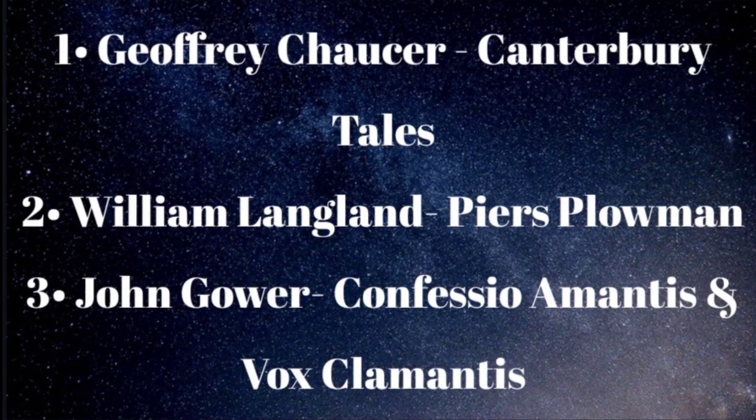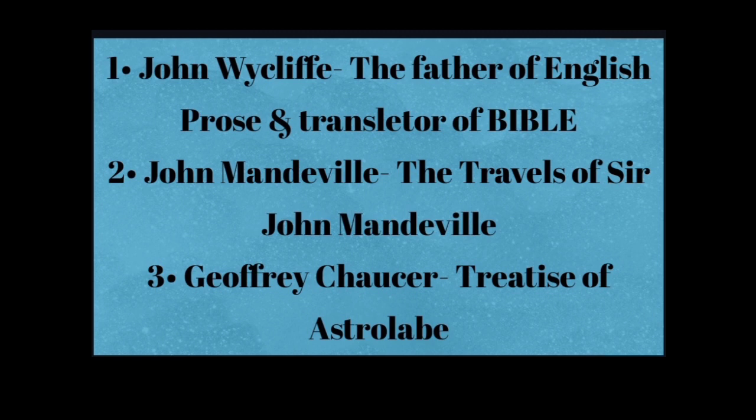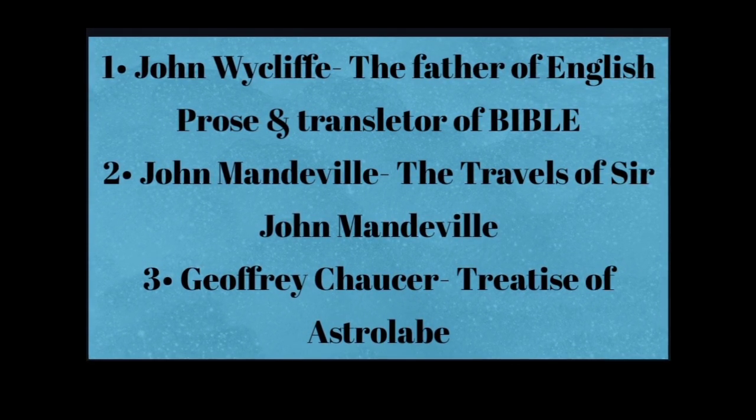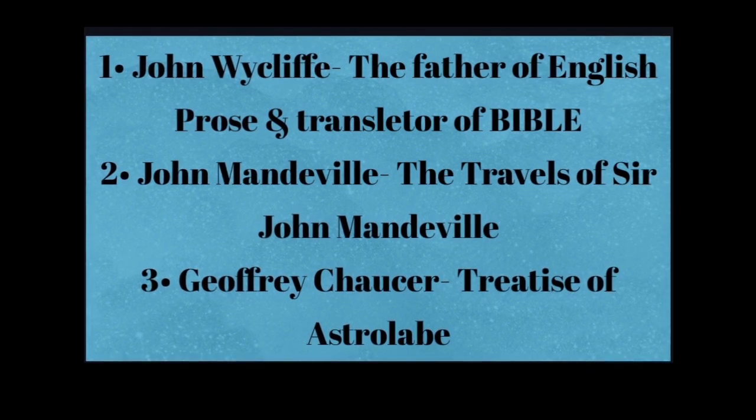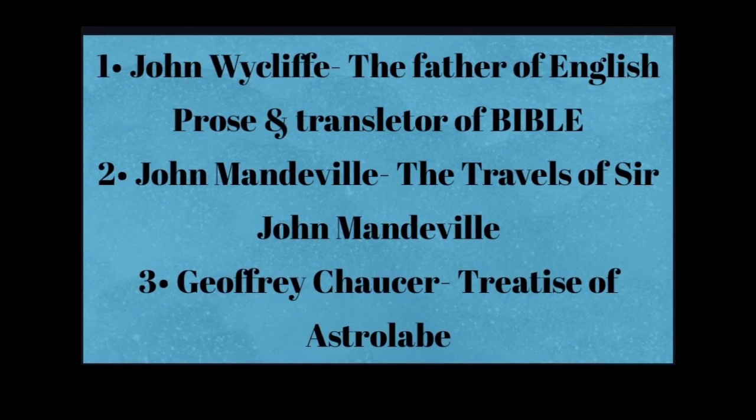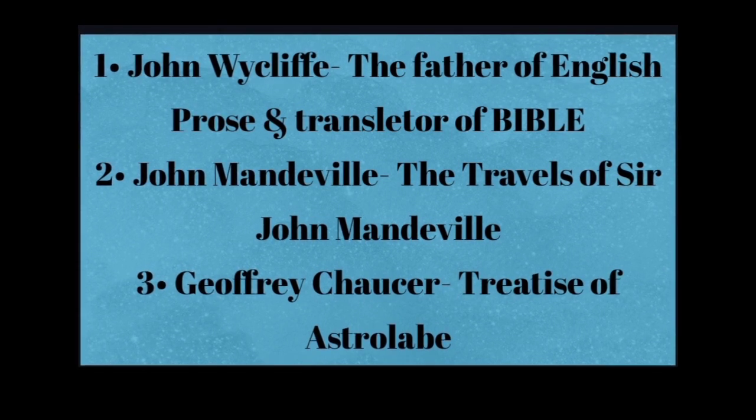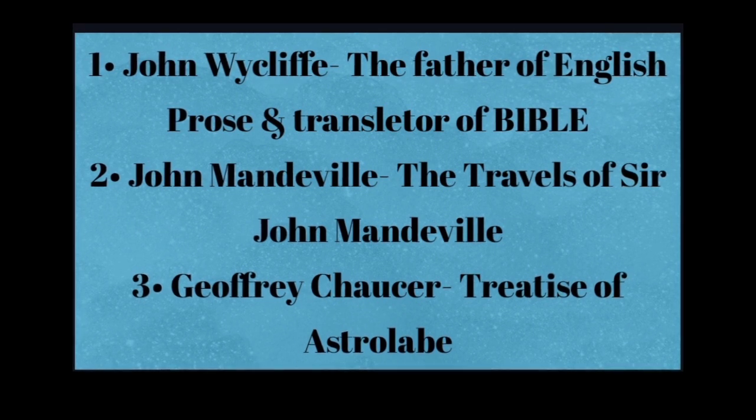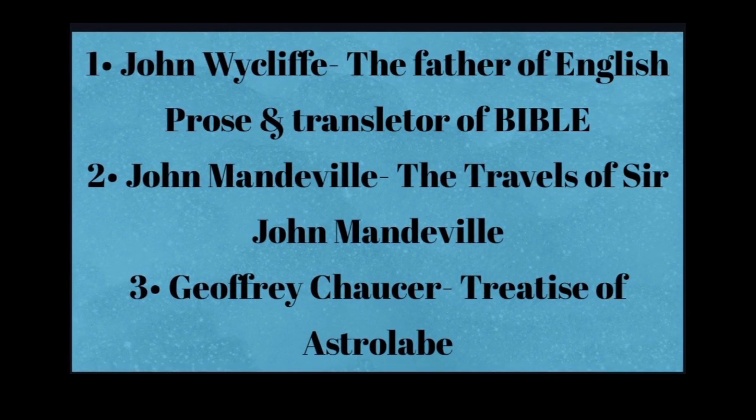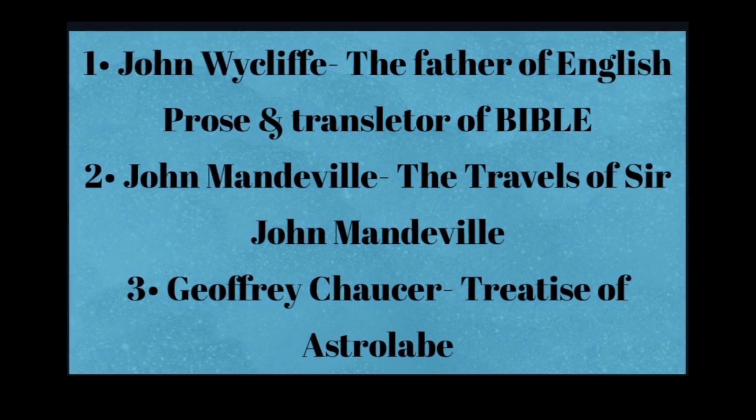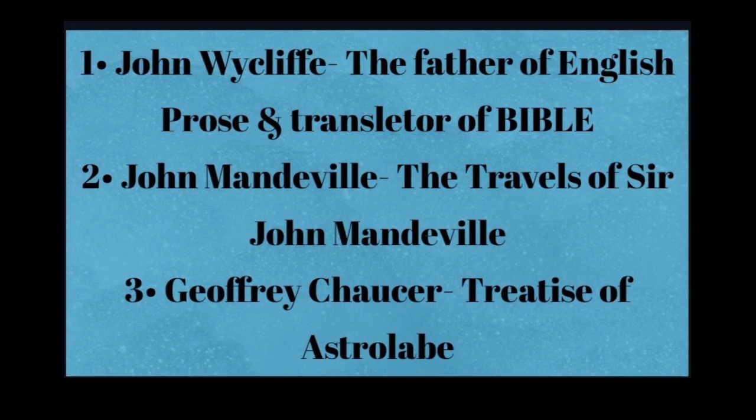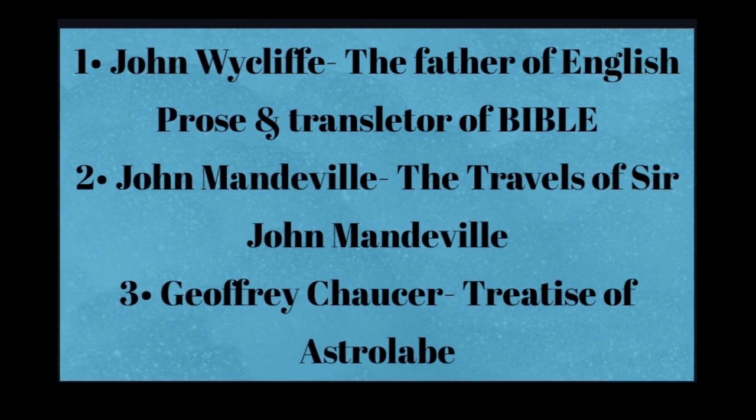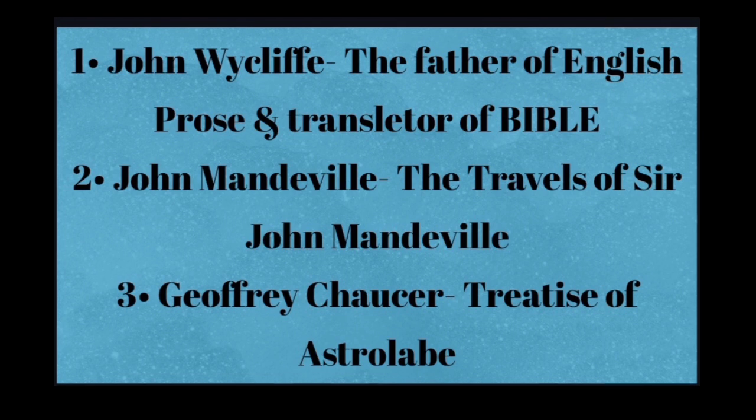If we talk about important prose writers of Chaucer's age, the first one is John Wycliffe, who is called the father of English prose, and he translated the Bible into English from Latin. First of all, the Bible was written in Latin, and John Wycliffe translated it into English. Another important prose writer is John Mandeville. He wrote the Travels of Sir John Mandeville, and he was the first prose writer who wrote his works on travelogue.